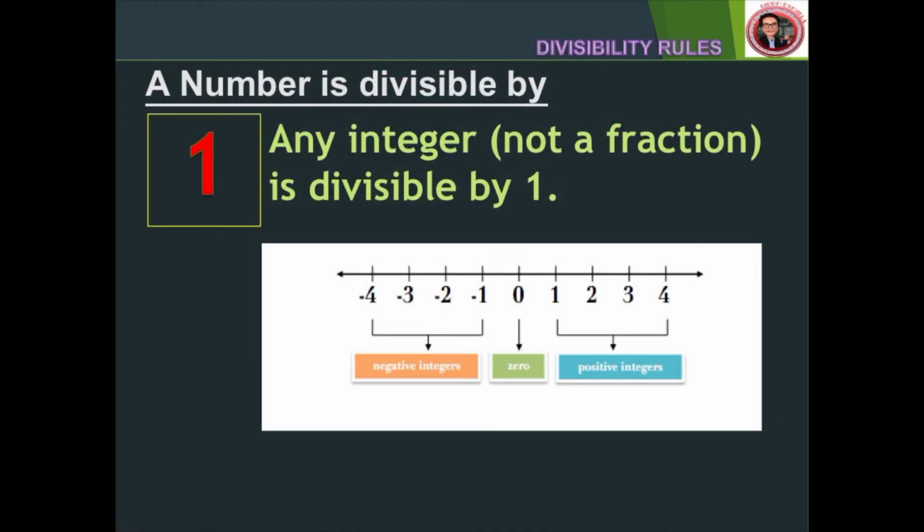Any integer, not a fraction, is divisible by 1. Integers are positive and negative numbers including 0. All whole numbers are integers. Since 0 is a whole number, 0 is also an integer. 1 divides all numbers. In fact, positive 1 and negative 1 are divisors of every integer.